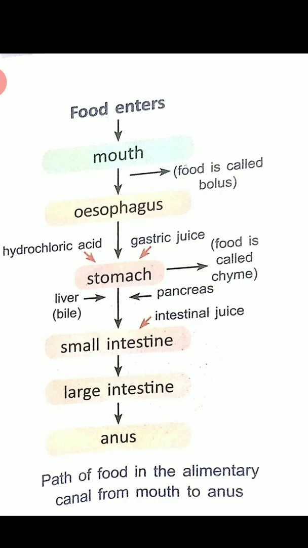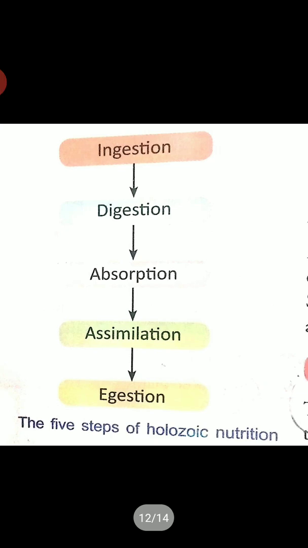There it is absorbed. So in the small intestine, the digestion completes, and then in the end of the small intestine it is absorbed. The nutrients are absorbed by the villi, and the undigested food is passed into the large intestine. The large intestine absorbs water, and the leftover undigested solid waste is sent to the rectum, and then it is passed out of the body through the anus. This is the way digestion takes place in human beings.